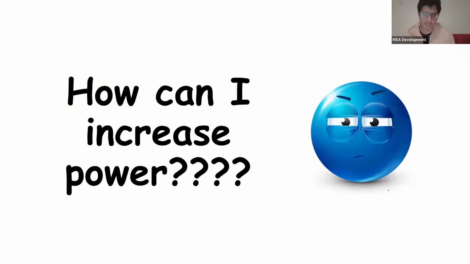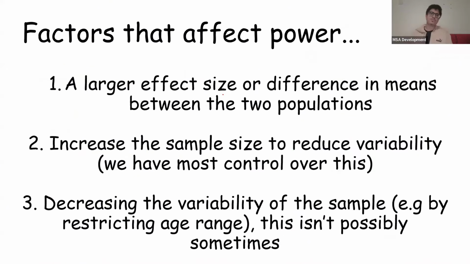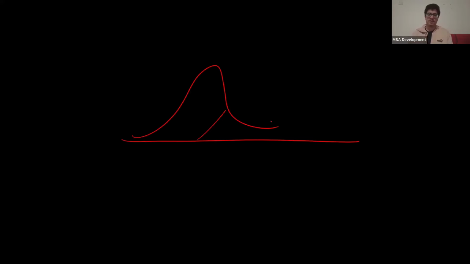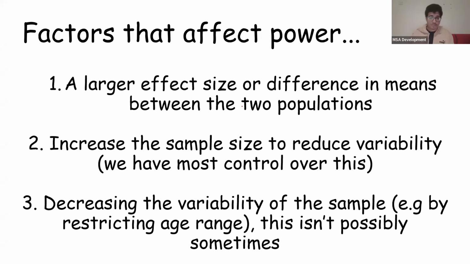So how can I increase the power of a test? We just talked about this. One thing we could do is increase the difference in means between the populations, or have a larger effect size. So let's say we have two populations here. If there's a big enough difference, we don't have to worry about these populations running into any errors because they're so wide apart from each other. But if it looked like this and there was a lot of overlap, you get the point. We have a lot of risk for type 1 errors, type 2 errors, all of that, okay? So that's why if we had a larger effect size or difference in means, we could technically increase the power.